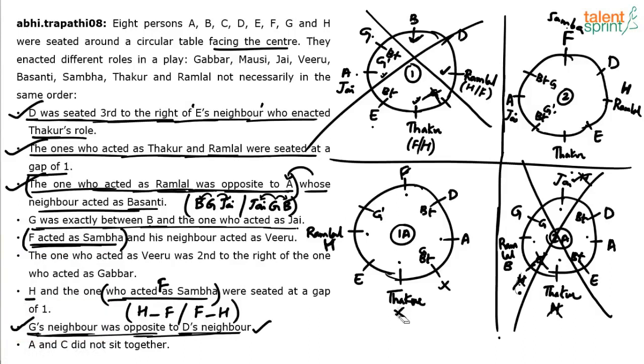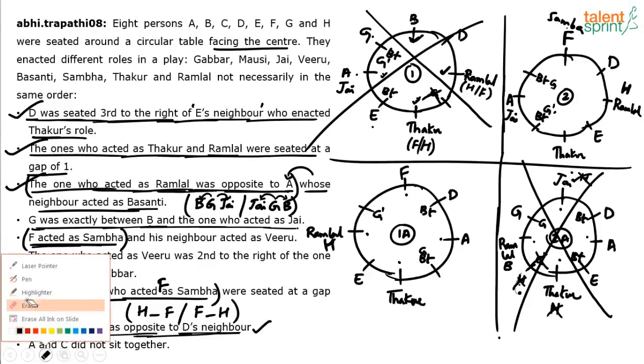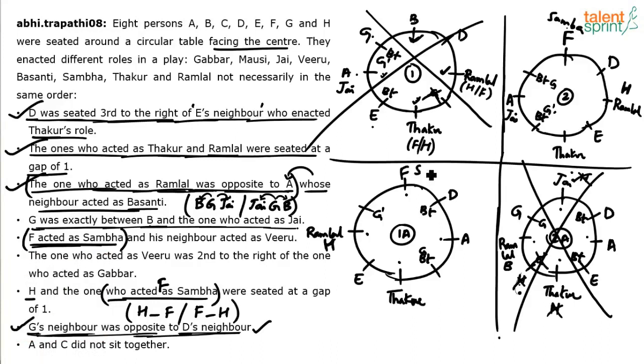So let me clear all the unnecessary stuff. How are we able to fix F in this position? Because I know that F cannot be in Ramlal's position, F cannot be in Thakur's position, because F is playing the role of Sambha. F is Sambha. Okay, F and H are fixed. G is still not fixed. Okay, now what else is there?